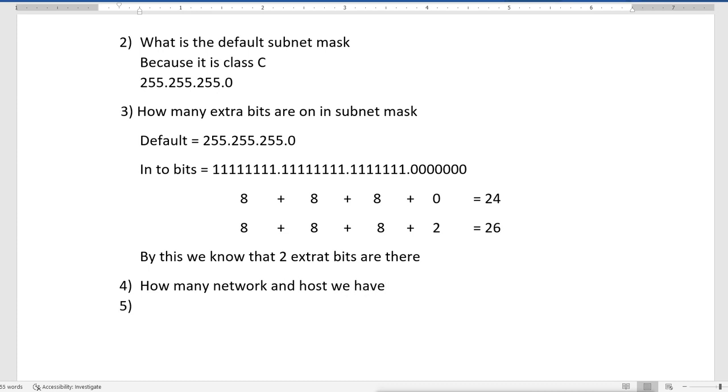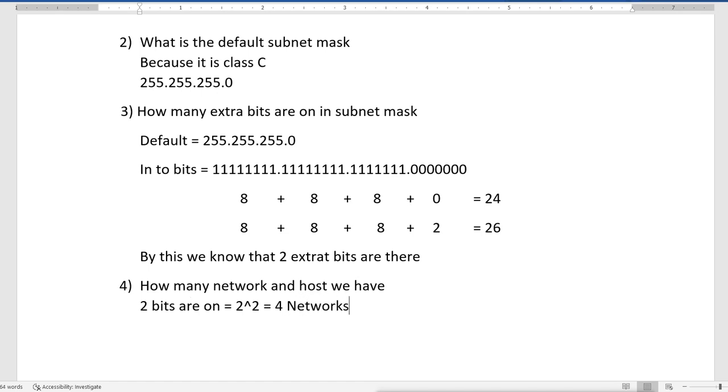You will find that 2 bits are extra, that means 2 bits are on. So we do 2 raised to 2, and what we get is 4. So we have 4 networks.